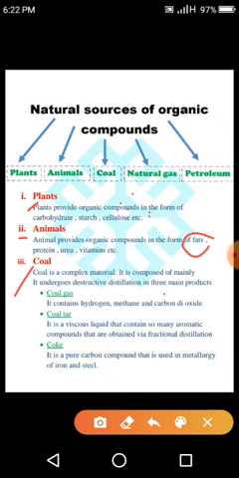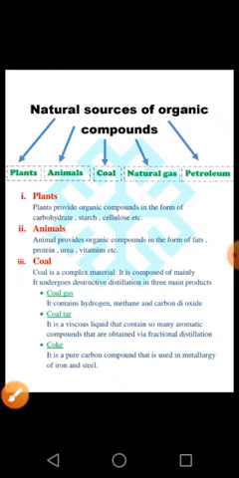Number 3, coal. Coal is basically a complex material. It undergoes destructive distillation. What is destructive distillation? It is basically the isolation of the individual solid materials from a solid mixture. The process is known as destructive distillation. When we destructively distill the coal, the products are coal gas, coal tar, and coke.